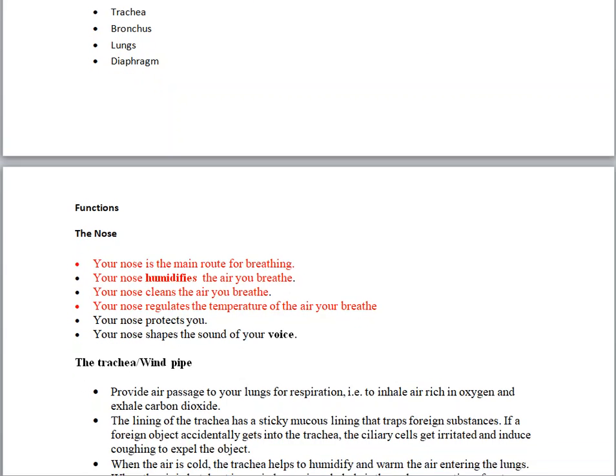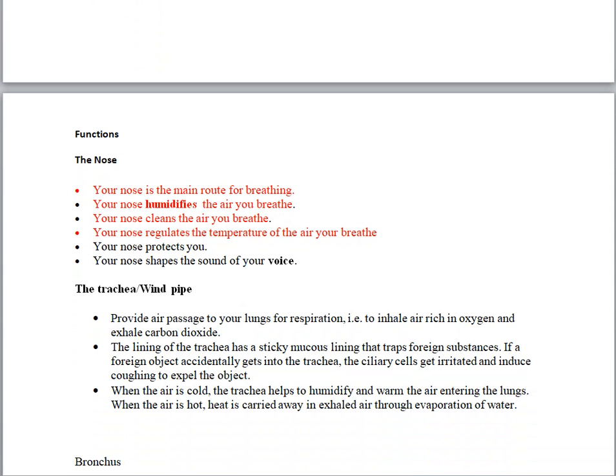We start with the nose. Your nose is not just for breathing, it has other functions, and I decided to add even more functions that are maybe not in this level, but it is important that you understand them. So number one, the function of the nose: your nose is the main route for breathing. Yes, it is the main route, even though we use the mouth sometimes.